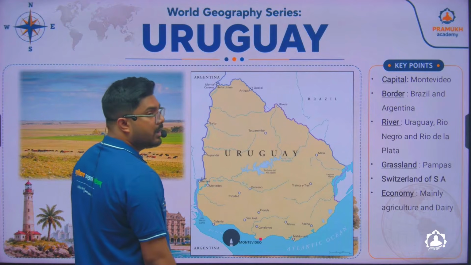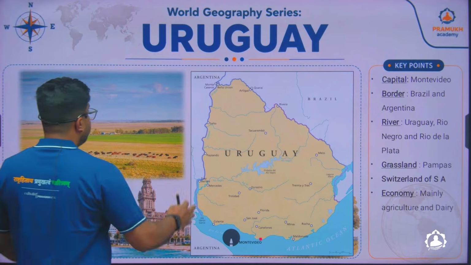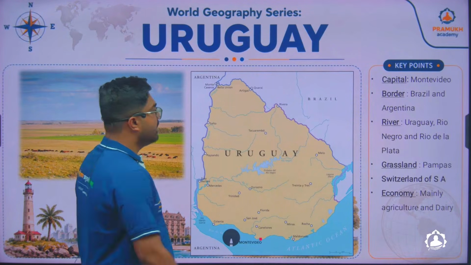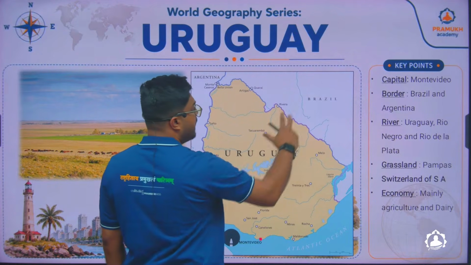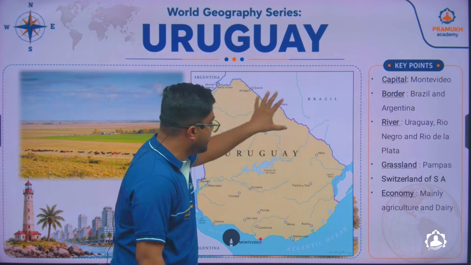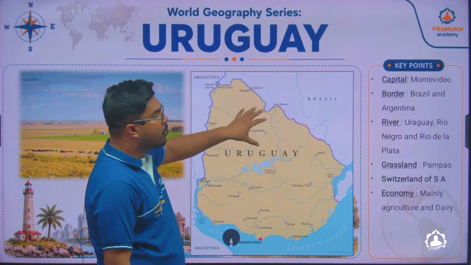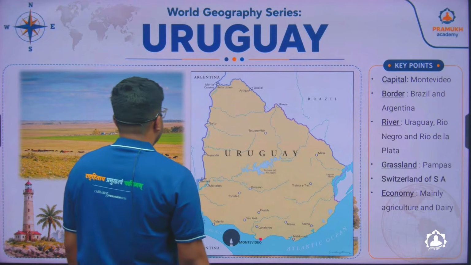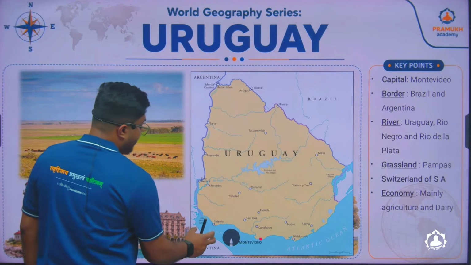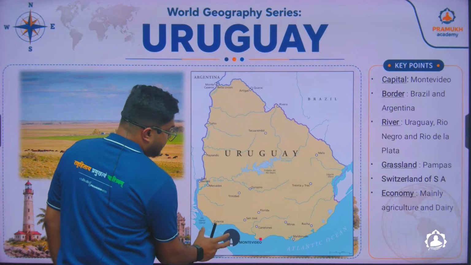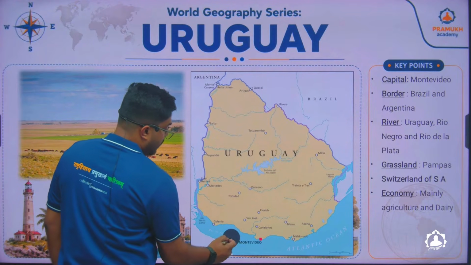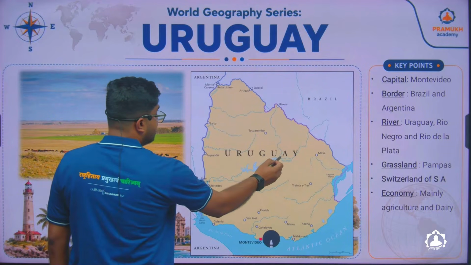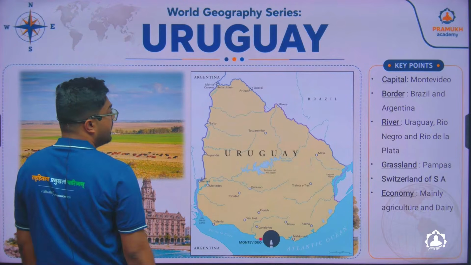The capital of Uruguay is Montevideo, and most of this country is under the grassland of the Pampas, which is located in Brazil. You see this is Brazil, so here also you'll find a lot of grassland. Their economy mainly thrives on agriculture and dairy production. Apart from this, Uruguay has a bay called the Rio de la Plata Bay. And here the major river is the Rio Negro River.